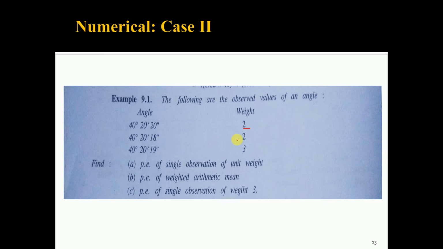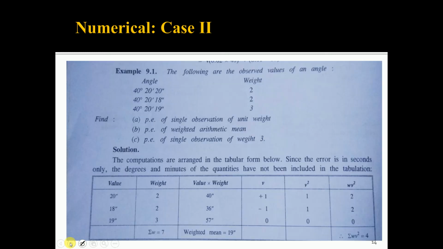For the second observation again the weight is 2, and for the third observation the weight is 3. So these observations are called weighted observations. We have to find out the probable error of a single observation of unit weight, probable error of weighted arithmetic mean, and the probable error of a single observation having weight 3.